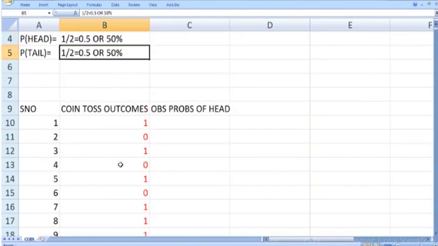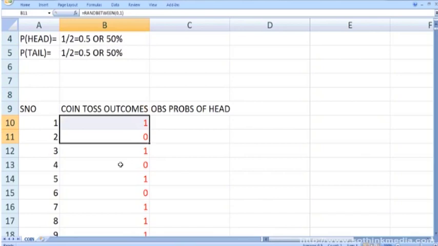Now what we actually want to do is count the probability of head and the probability of tail. Let us first calculate the probability of getting a head when the coin is tossed 2 times. Here serial number 1, 2 means the coin is tossed 2 times. In the first throw we get 1, it means head occurs. In the second throw we get 0, it means tail occurs. So the probability of head in the first 2 throws is 1 divided by 2, because head occurs 1 time in 2 throws.